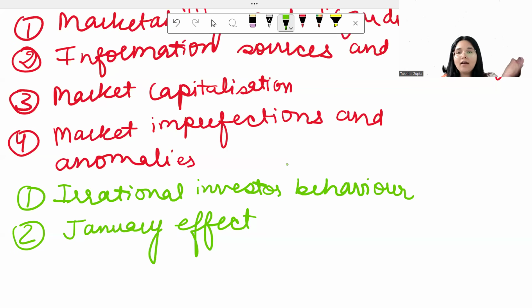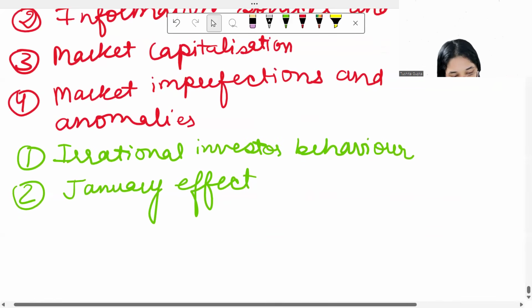And then once the year has ended and January has started, I will buy back those shares again. So this action, which is done by a lot of people on a large scale, causes imperfections in the market. This is what you call the January effect. Let's also study a few more effects.